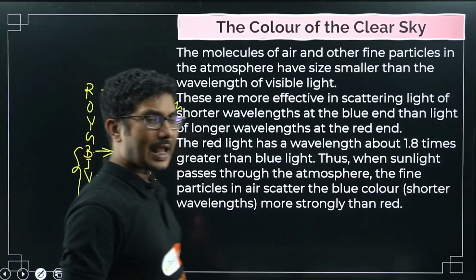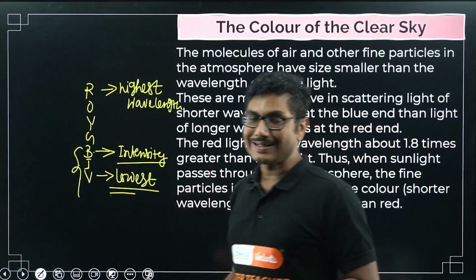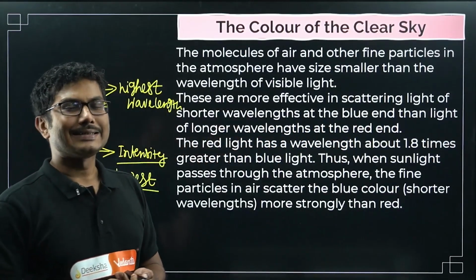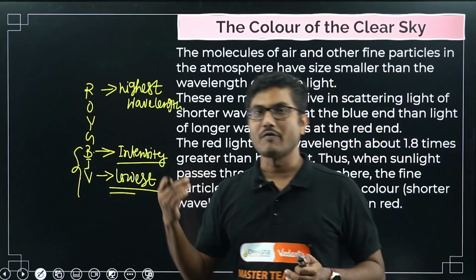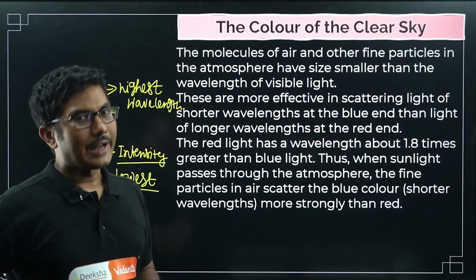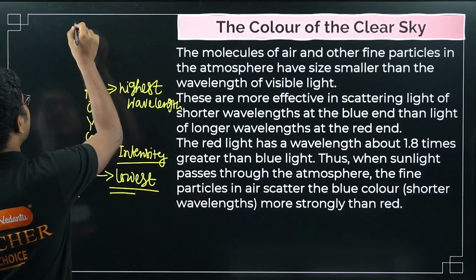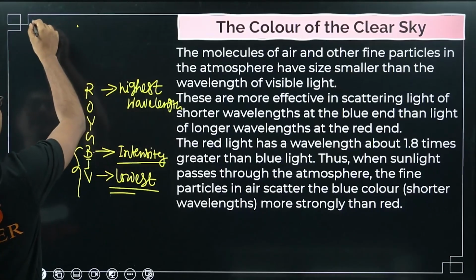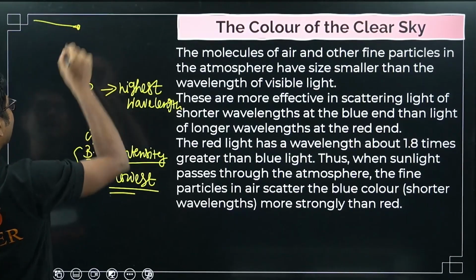Okay, so what is happening? Sunlight, which is basically a white light, when it enters our atmosphere, it gets scattered by the air particles, dust particles, small finer particles. They all scatter this white light. Now what is happening here? Suppose there is an air particle. Sunlight enters and hits that particle.